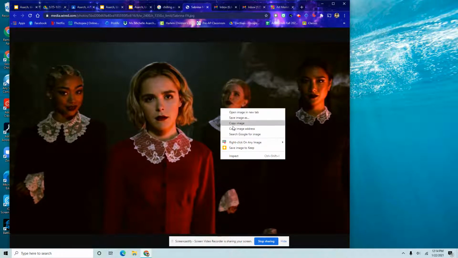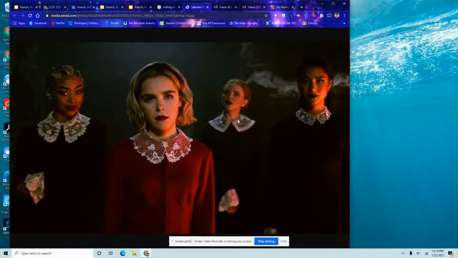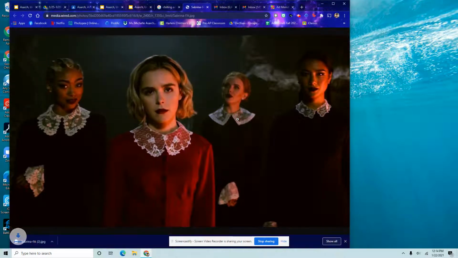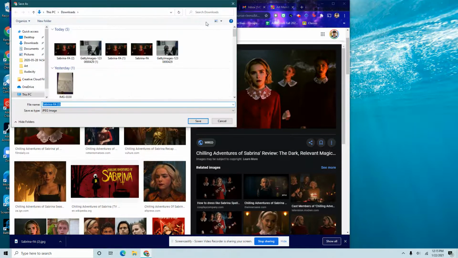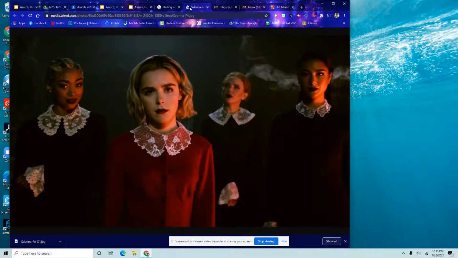I'm going to right click and click Save Image As. And then I'm going to click Save. This way, it's just the biggest possible size type. If I try to save this image, like, the file type is just a lot smaller. That's why I like to do it from a new tab. It just makes life easier.